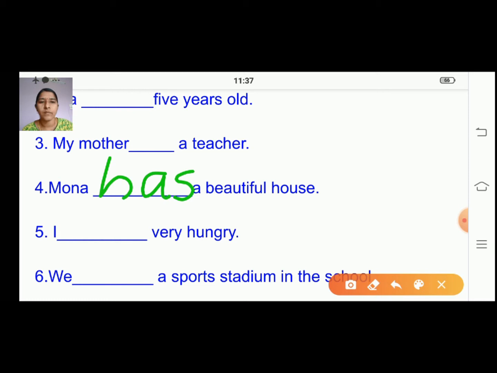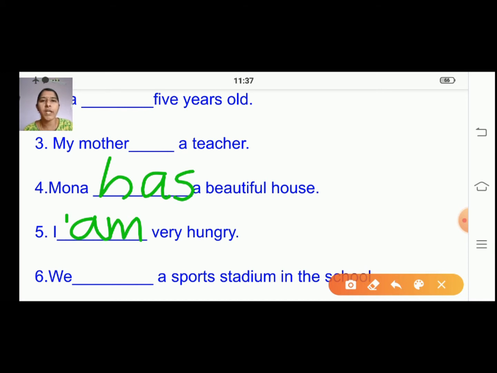Yes. I am very hungry. Right, children? If you are hungry, you will say, I am very much hungry. Like that you will say, right? So, I am will come there. Understood, children? Shall we move on to the next?